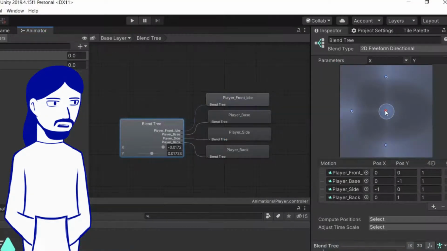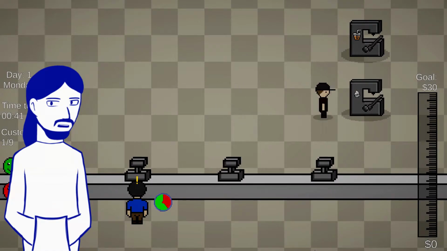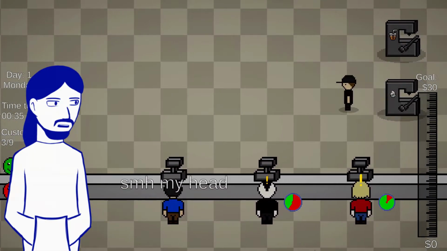Saves time. For the first time, I tried using this 2D blend tree thing. Turned out a bit scuffed cause the player keeps going into the front state when he should be in the sideways state. Maybe I set it up wrong, or maybe this whole blend tree thing is overkill for a 2D game.